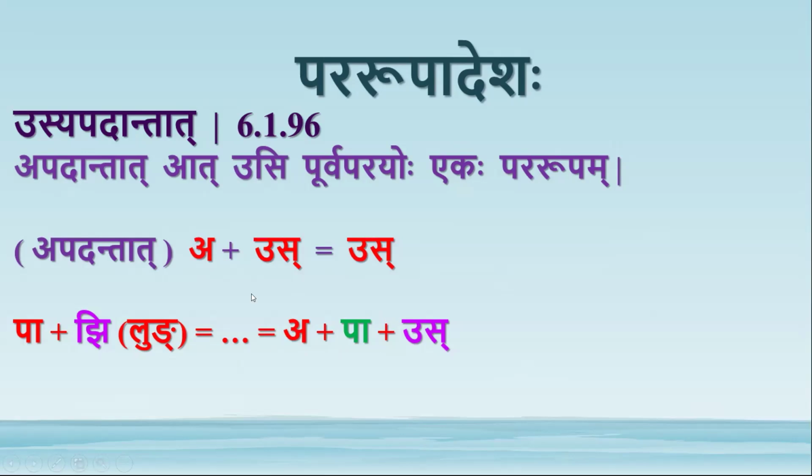So apadantat akarat si pare पूर्वपरयोः एकः pararupa adeshaha. Here this akara and this ukara both combined to form ukara. So pa plus u, pu. So pa plus us becomes pus. So later there will be visarga nirmana from that sakara. So the form will be apuhu.